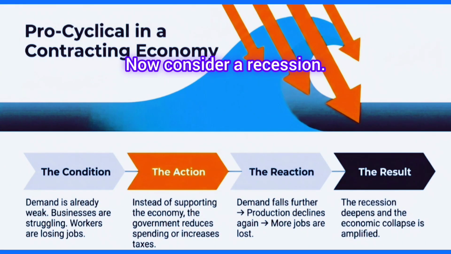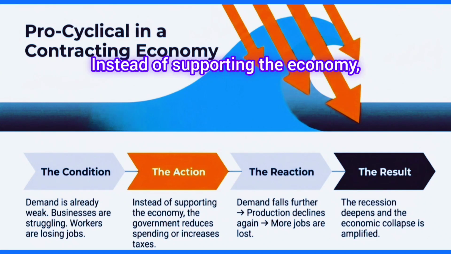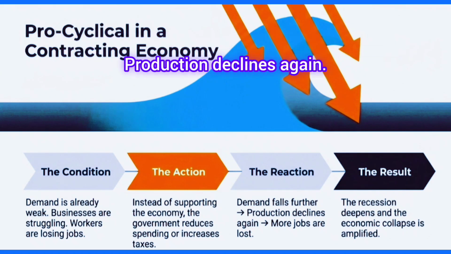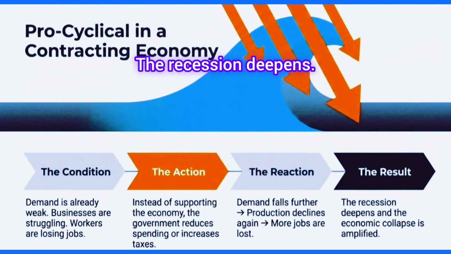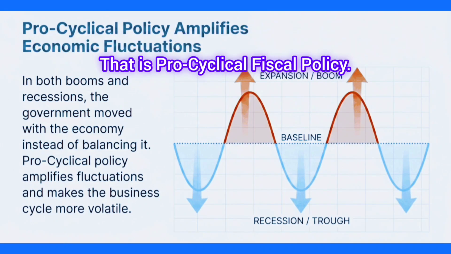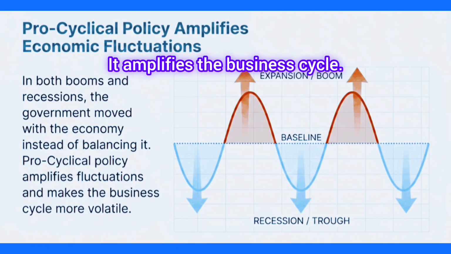Now consider a recession. Demand is already weak. Businesses are struggling. Workers are losing jobs. Instead of supporting the economy, the government reduces spending or increases taxes. Demand falls further. Production declines again. More jobs are lost. The recession deepens. In both situations, the government moved with the economy instead of balancing it. That is pro-cyclical fiscal policy. It amplifies the business cycle.